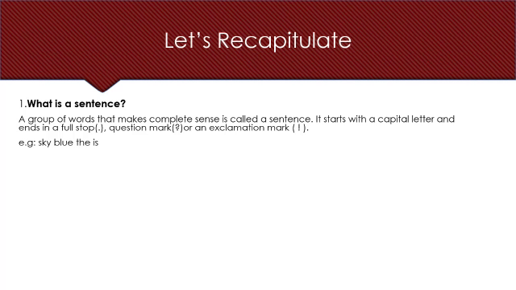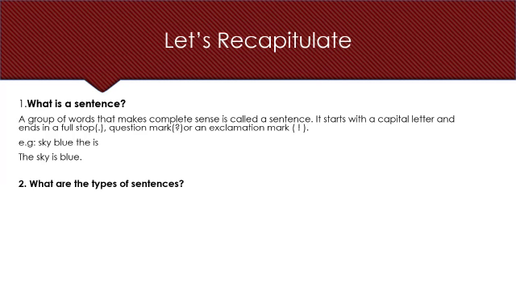No. Is it making complete sense? No. Read this sentence now. The sky is blue. It is a group of words, right? And making complete sense. It starts with a capital letter and ends in a full stop. So this is a sentence.